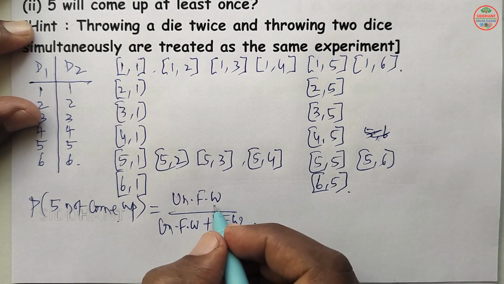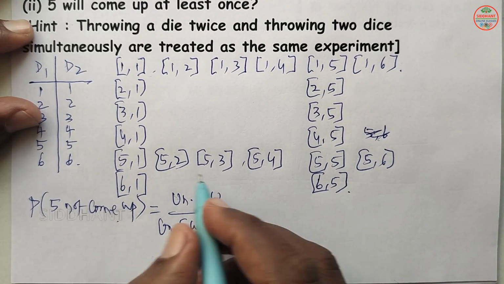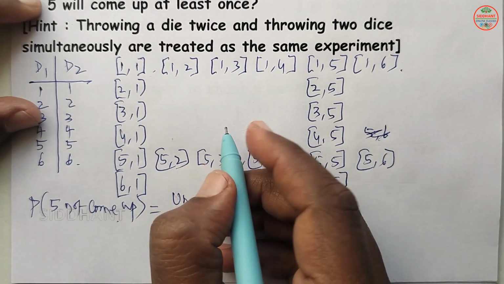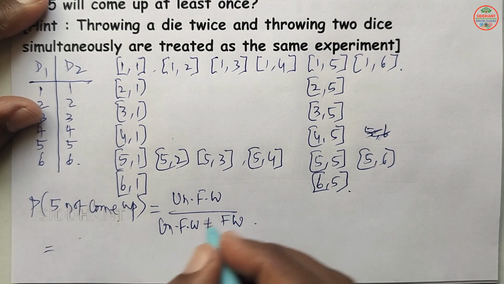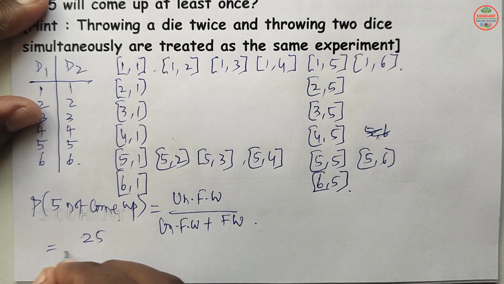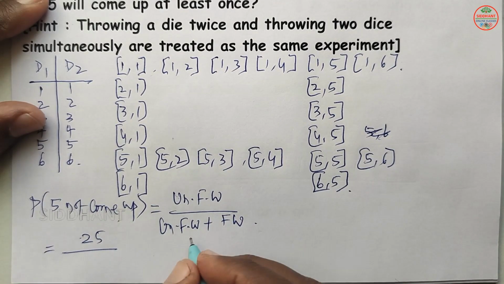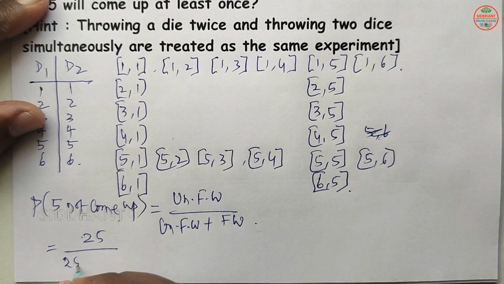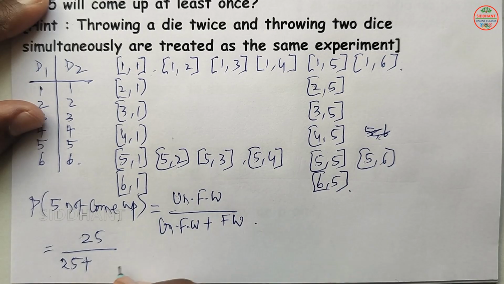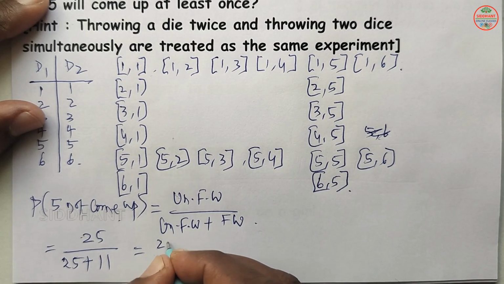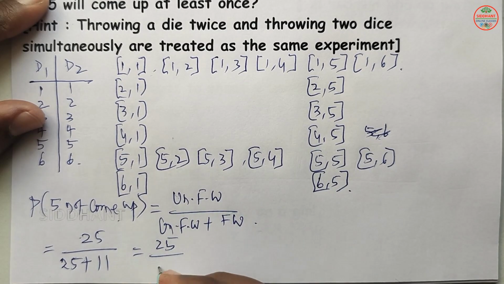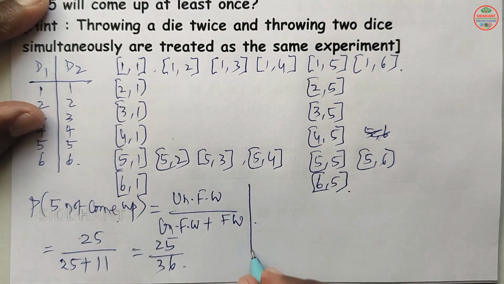So not come up, how many are there? When you count how many are there, we will get 25. So here without 5, how many are there? 25 are there. Now unfavorable ways, 25 are there. Now favorable ways with 5, how many are there? That will be 11 here. So 25 by 25 plus 11, that will be 36 here. So this is the probability of 5 not coming up.